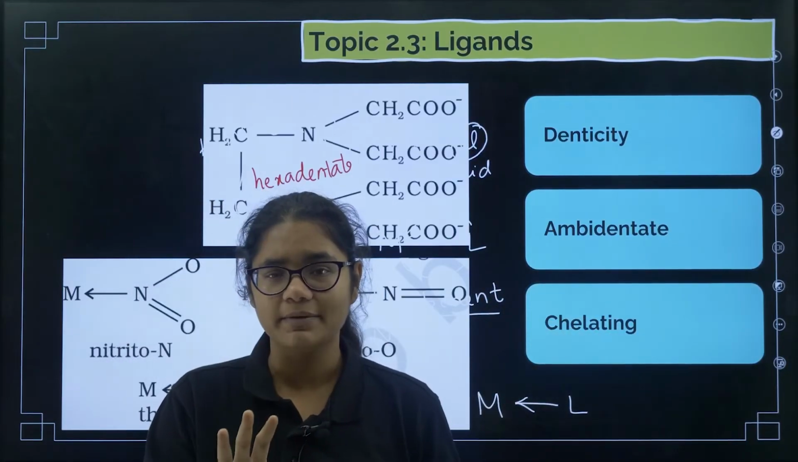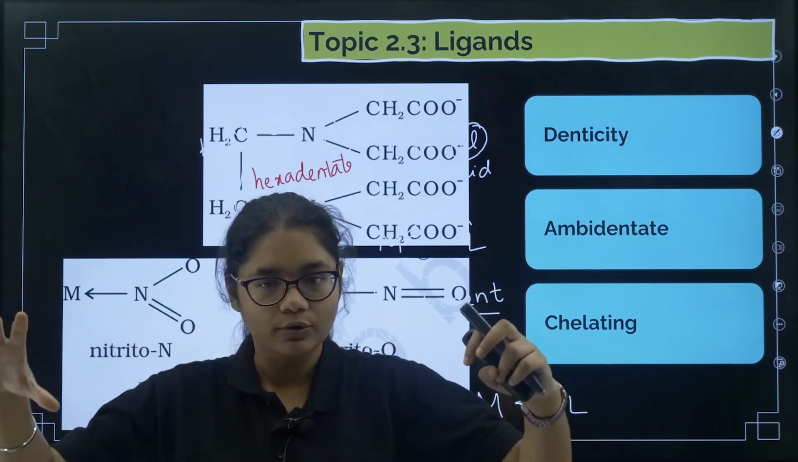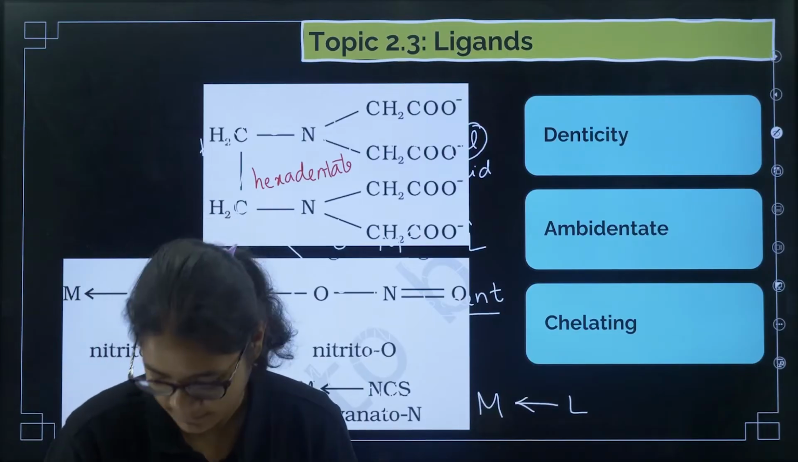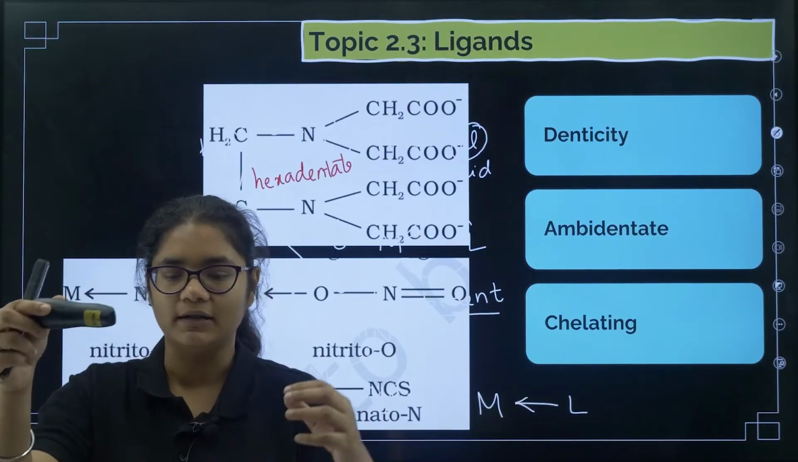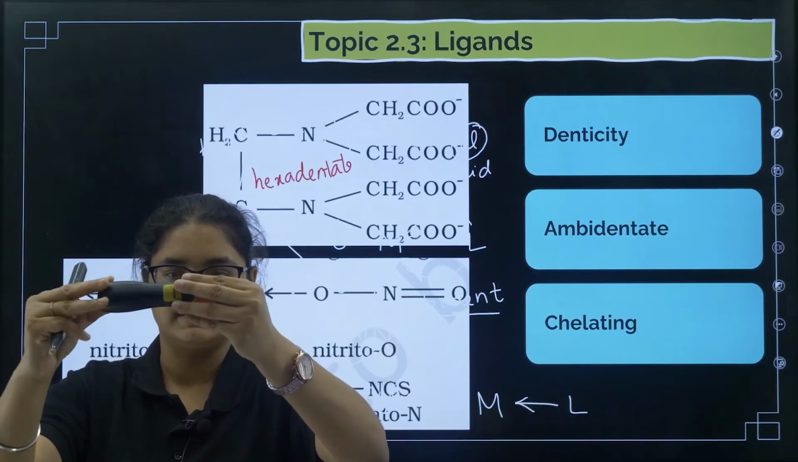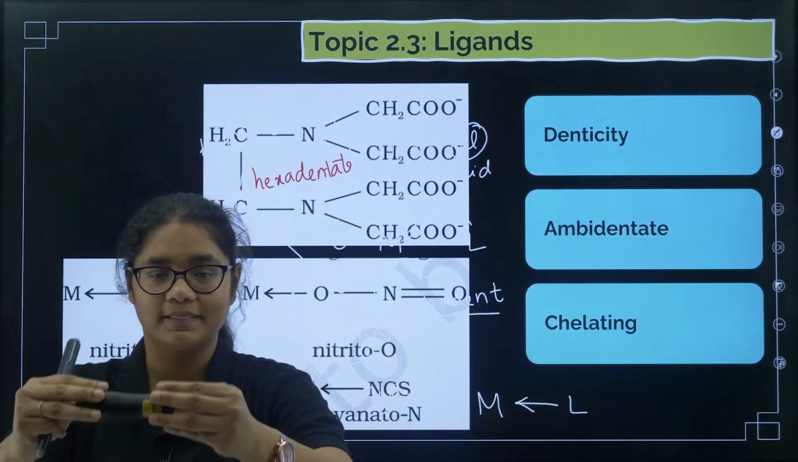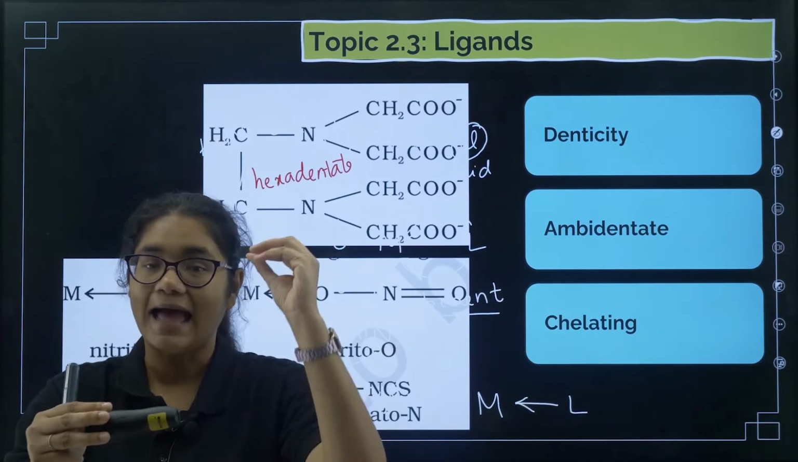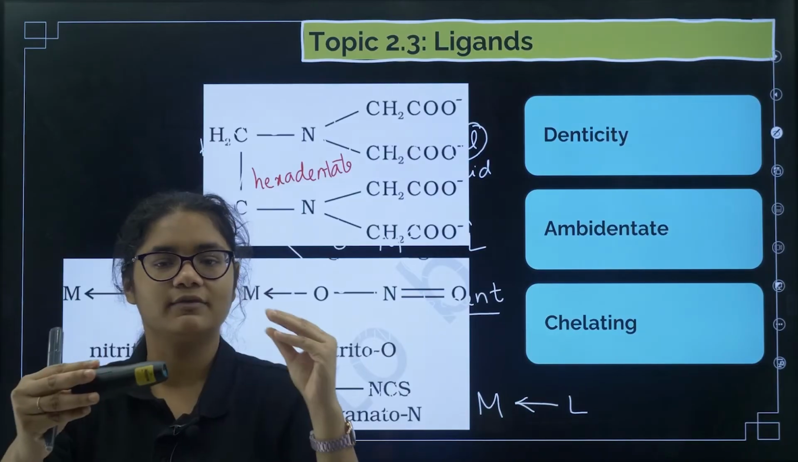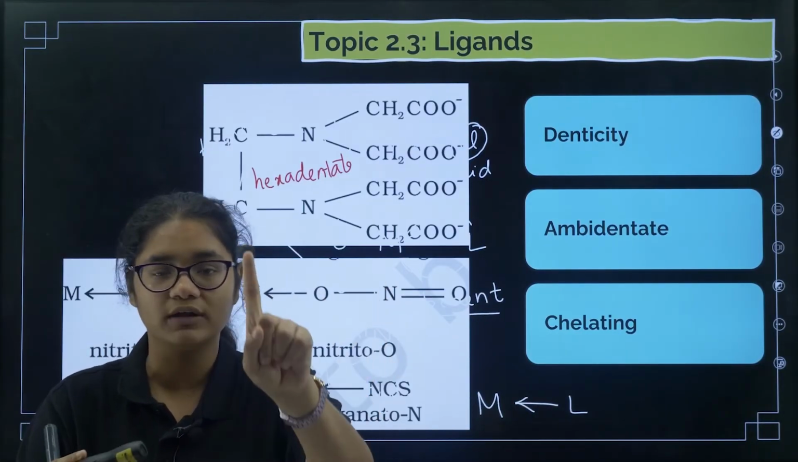Your question may be arising, ma'am, what then are bidentate ligands? Bidentate means 2 donating sites are there. Suppose this is the metal and 2 donating sites are there. Now both the donating sites are binding at the same time. That is called bidentate ligands. Ambidentate ligands means if this one is binding, this one will not bind. 2 donating sites are there, but at a time only one will bind.